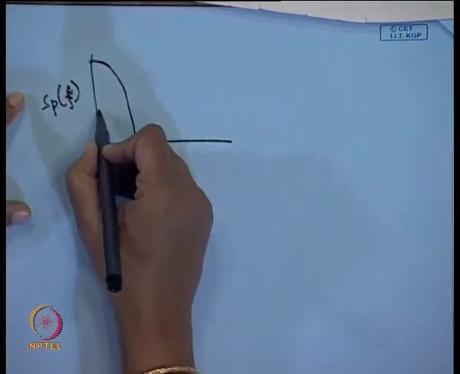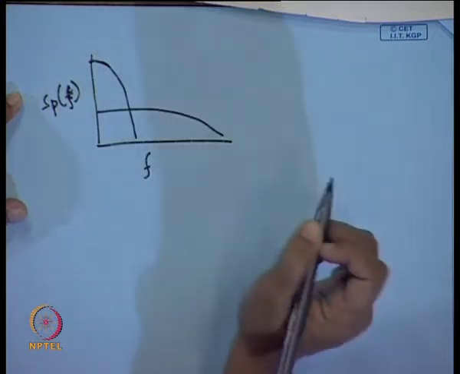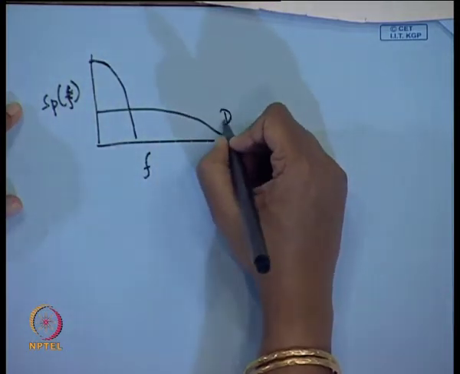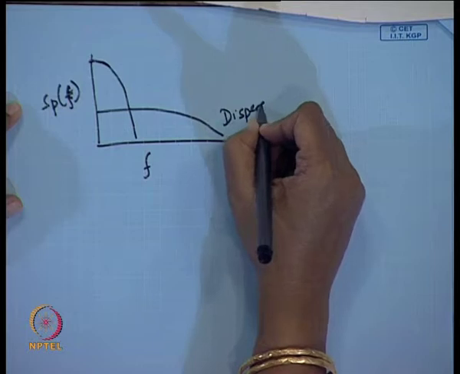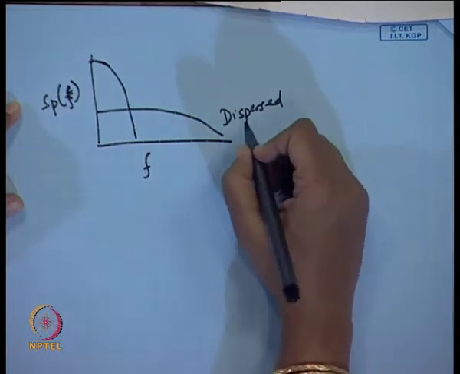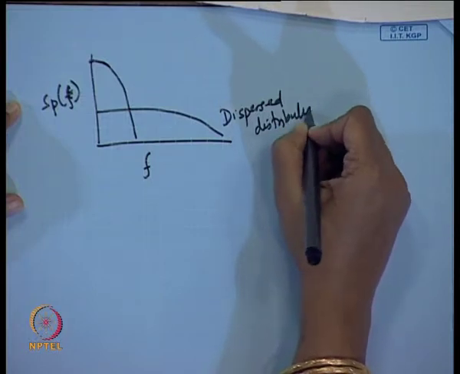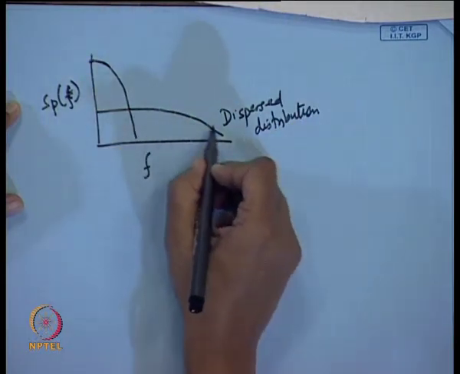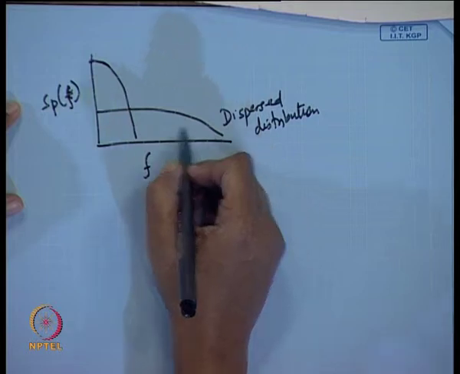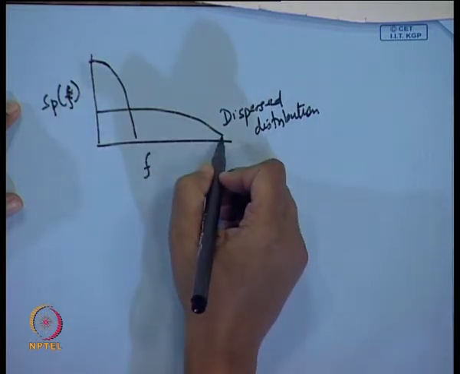And when we have a dispersed distribution, it is something of this sort. Usually if you perform PSDF for pressure drop analysis for any dispersed distribution, we have almost a uniform frequency content for all cases. So, it gives you a flat curve like this.